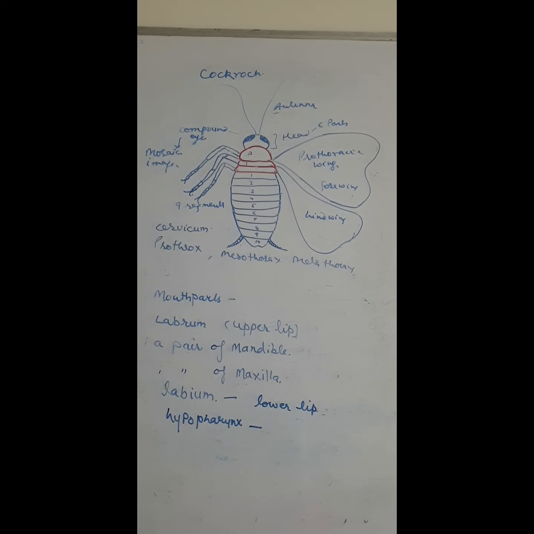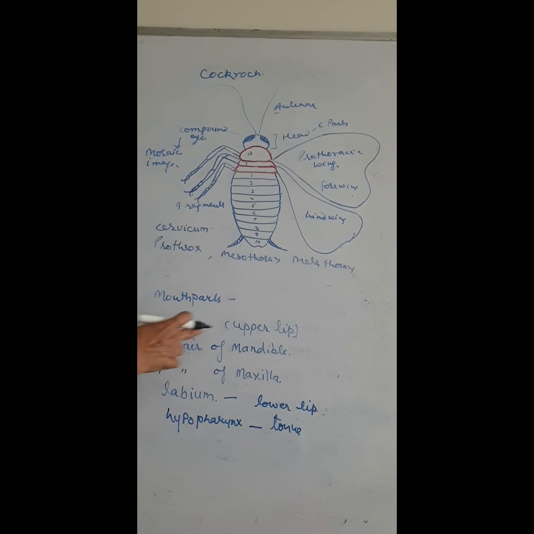The mouth parts are of different kinds. So it consists of mouth parts. We discussed the chewing and biting type. It is made up of the labrum that acts as an upper lip, a pair of mandibles, a pair of maxillae, the labium that acts as a lower lip, and the hypopharynx that acts as a lingua or tongue.